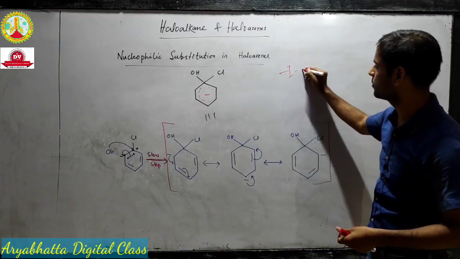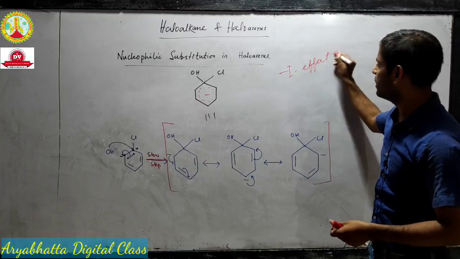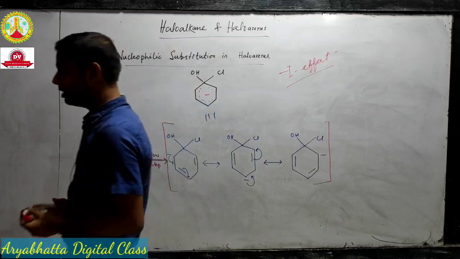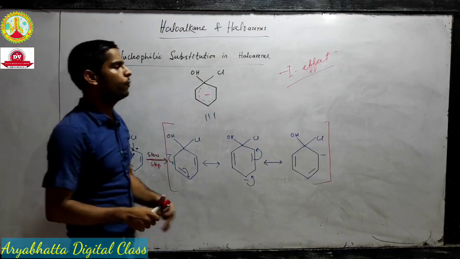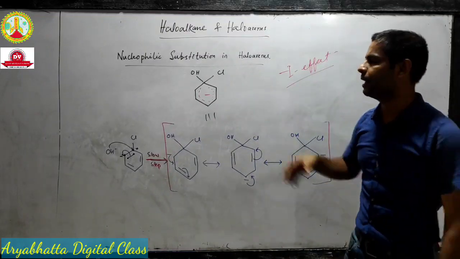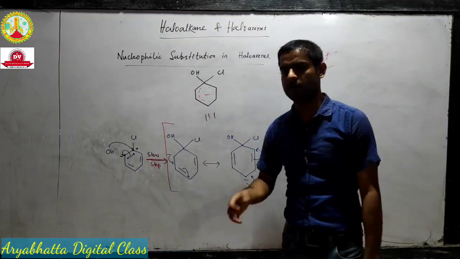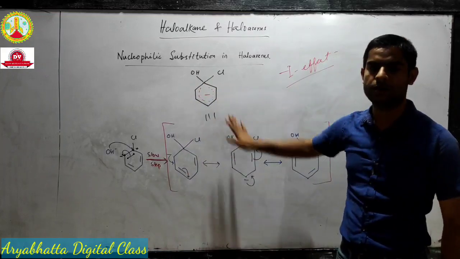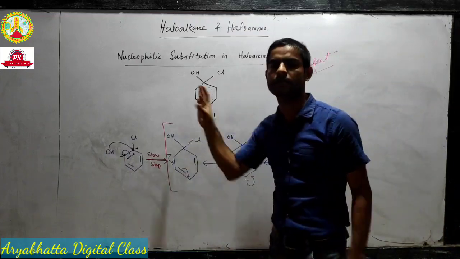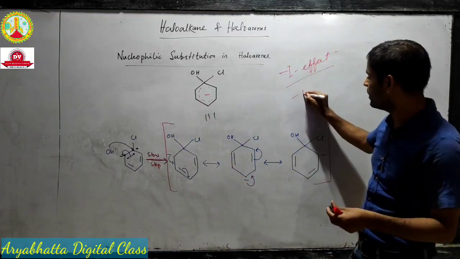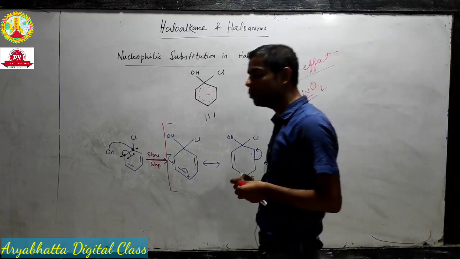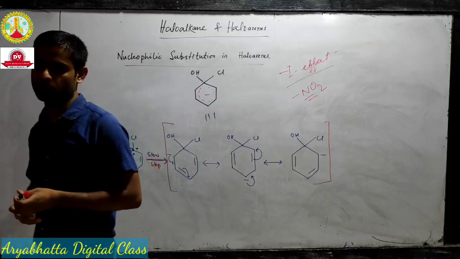Minus I effect. That means if we introduce any group which is sufficiently capable of performing negative inductive effect, that means minus I effect, then it will be able to pull out this excess electron charge. And if it can pull out the excess electron charge, it will help in its stability. And we know nitrate is one of them. Nitrate, that means NO2 group, is a very good minus I effect producing group.